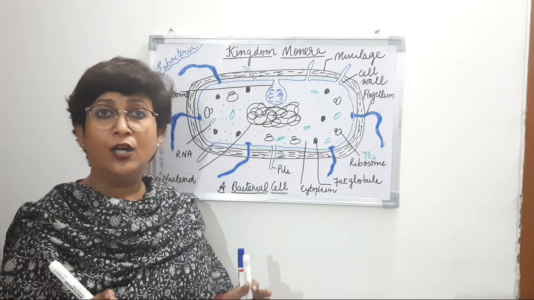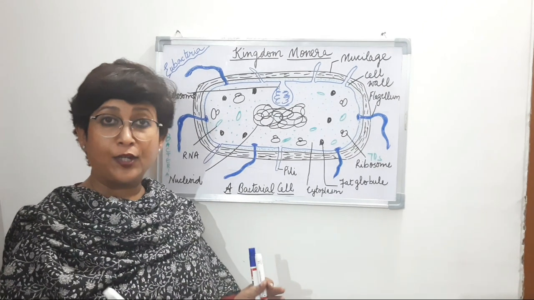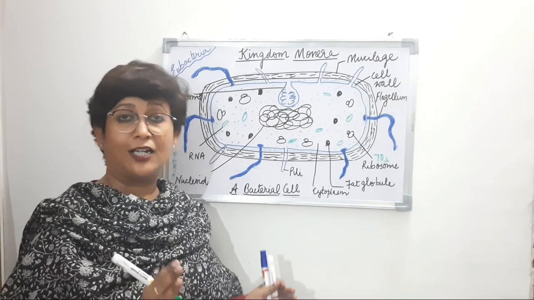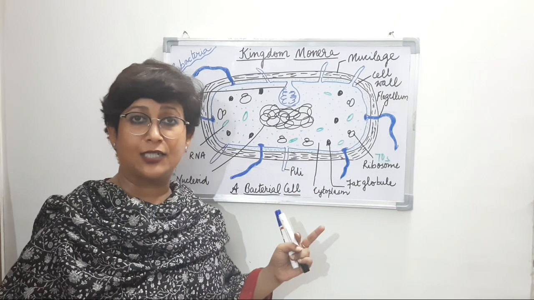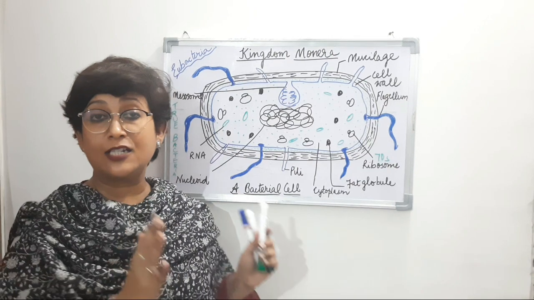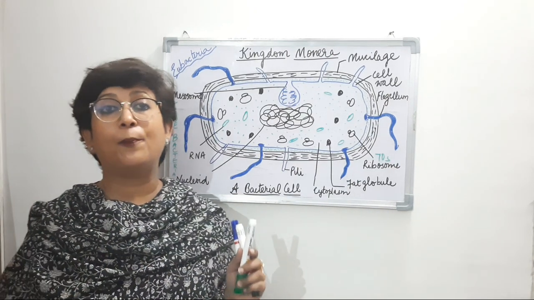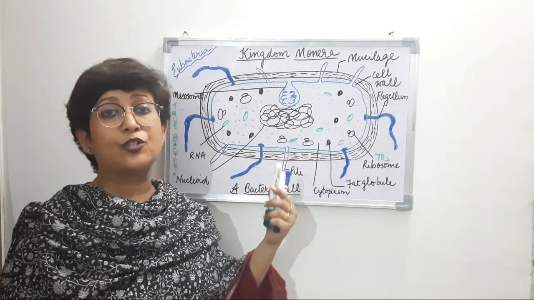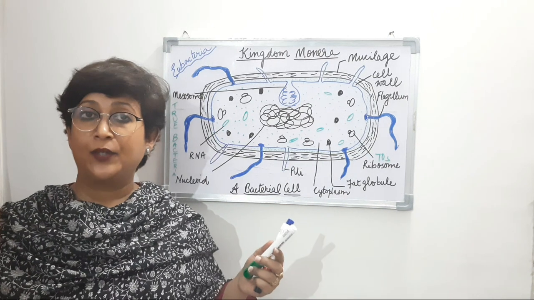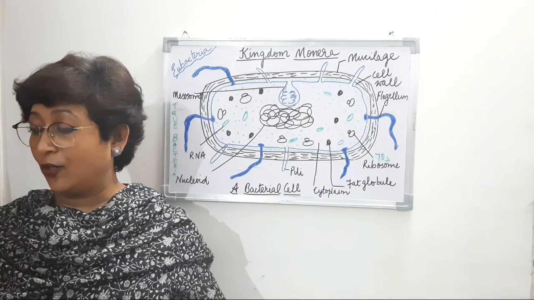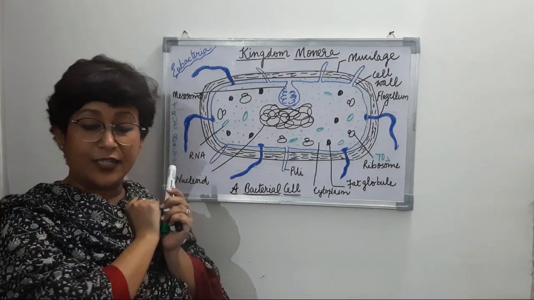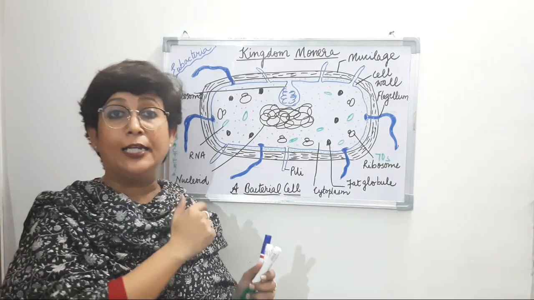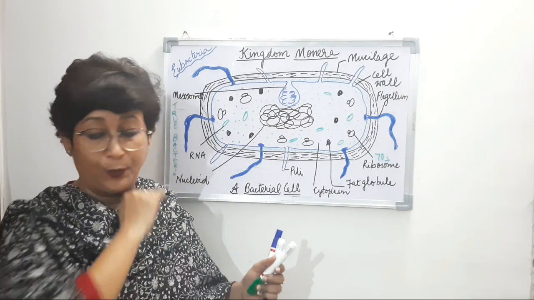Nothing to do with the male or the female as such, but since they are the donor bacteria, they are called the male bacteria. So that's about the structure of a bacterial cell, the structure of a true bacteria. It's again a prokaryotic cell, and we've discussed the various structures that are present. We talked about the pili and the flagellum also.